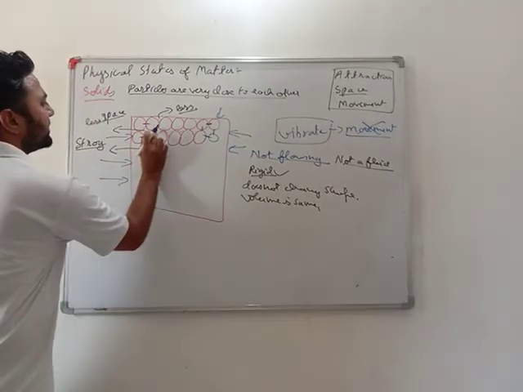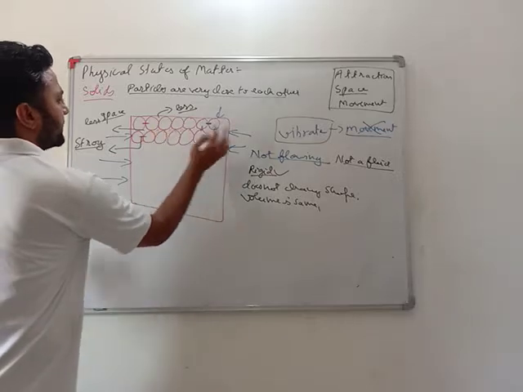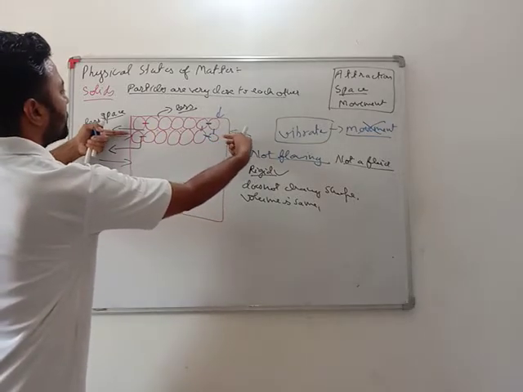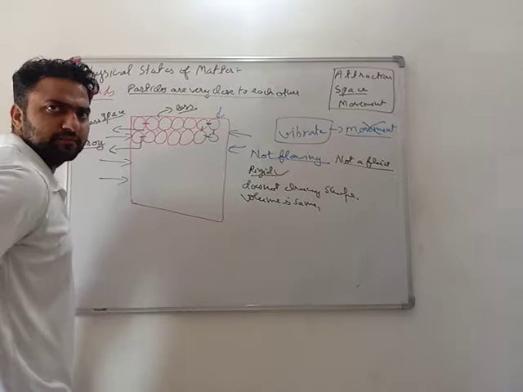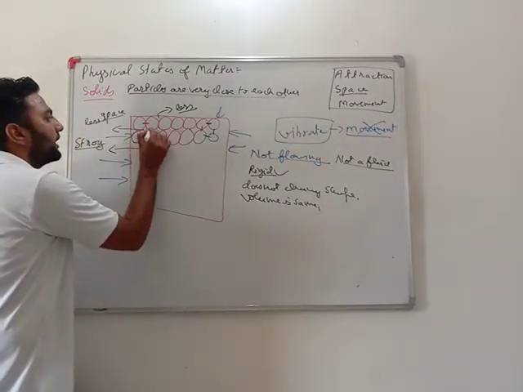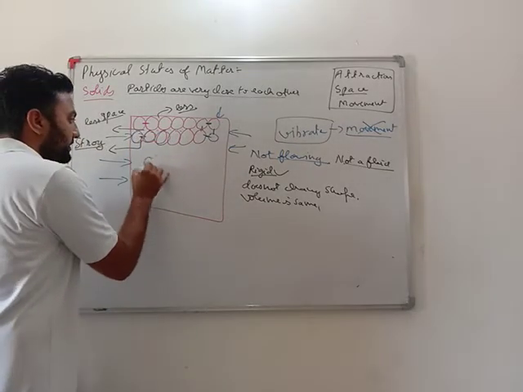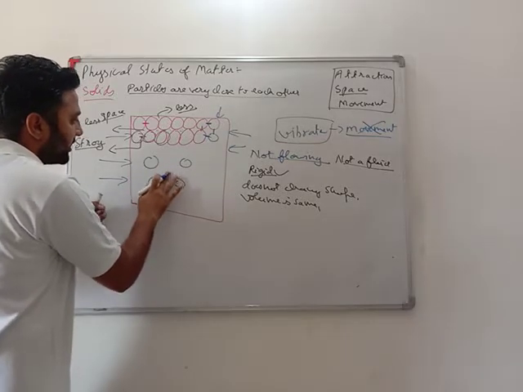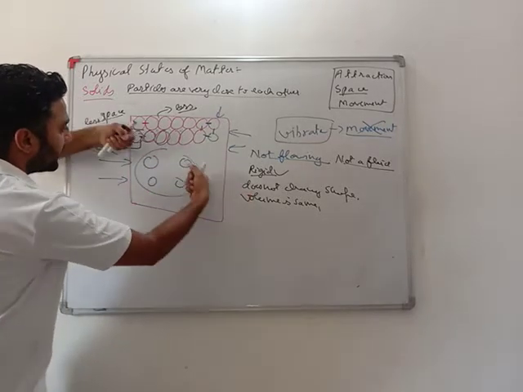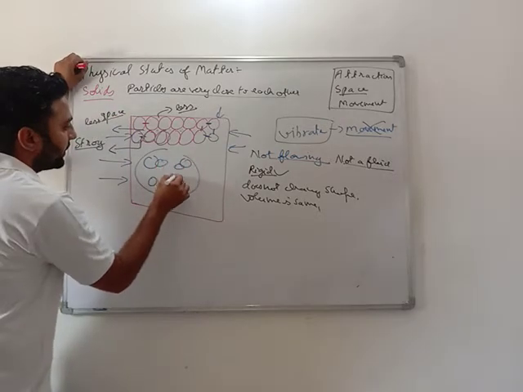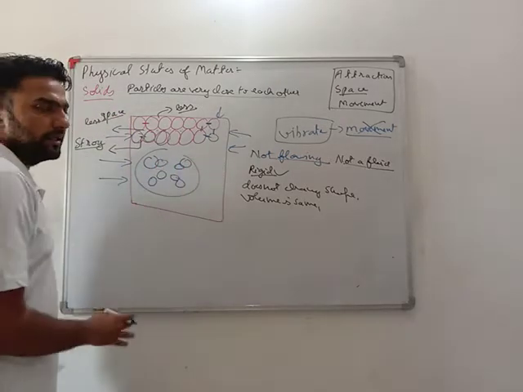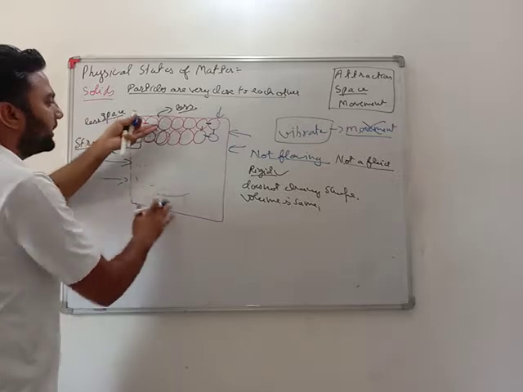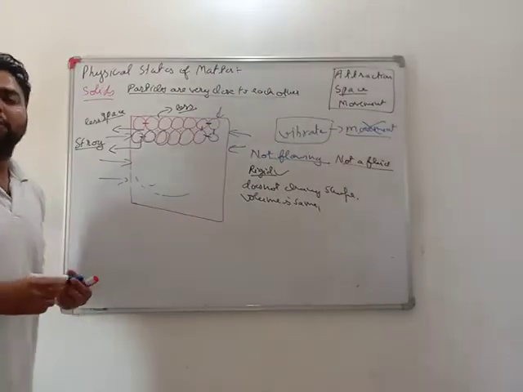Why? Because there is negligible space. If you compress it, there's no space. So this cannot be compressed. Yes, if these are particles and there is a space between them, and if I compress it, yes, they will get closer and they will be getting compressed, but there is no space here, so it cannot be compressed.